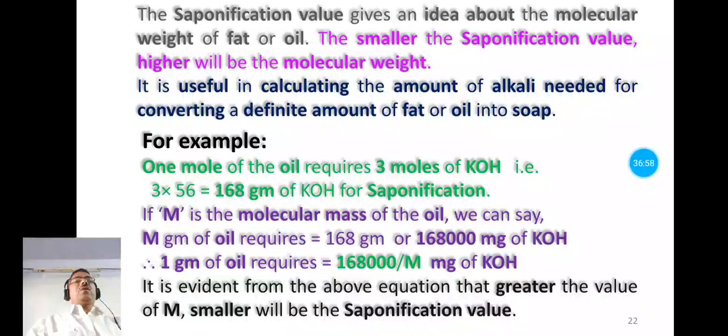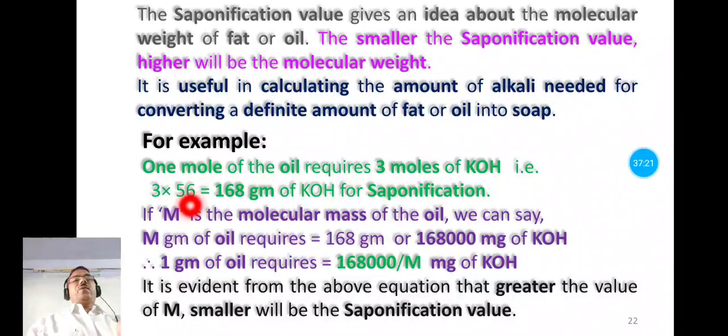You know the molecular weight of potassium hydroxide is 56. So 3 into 56 equals 168 gram, or 1,68,000 milligram of potassium hydroxide, required for the saponification of 1 mole of fat or oil.